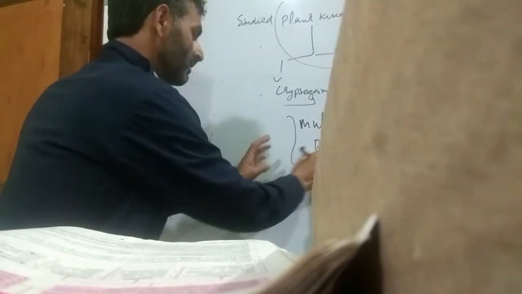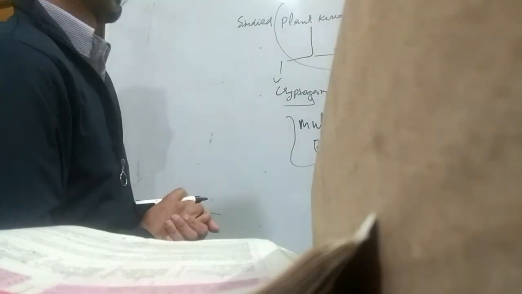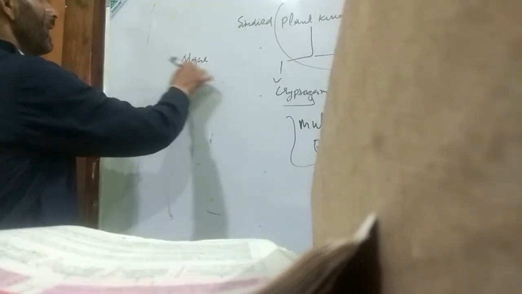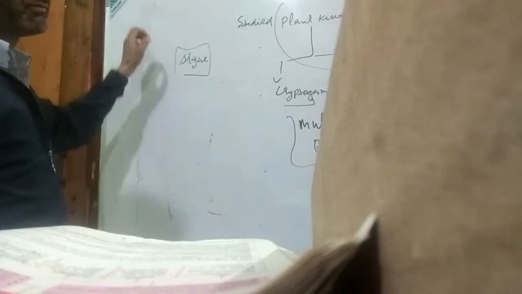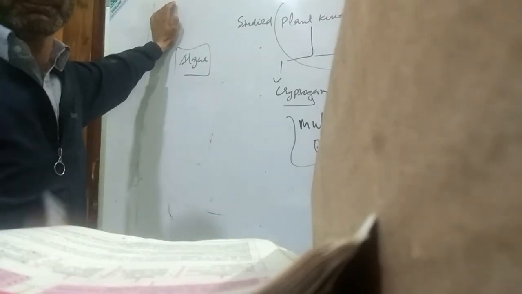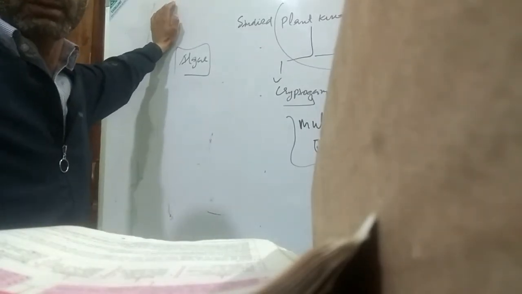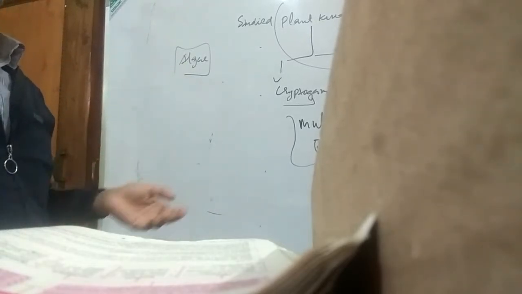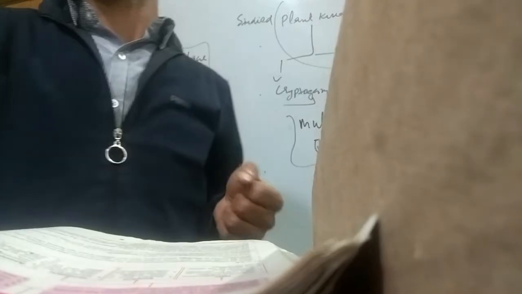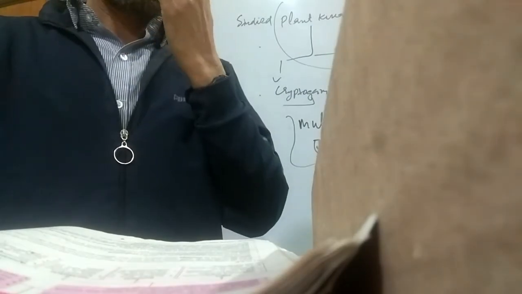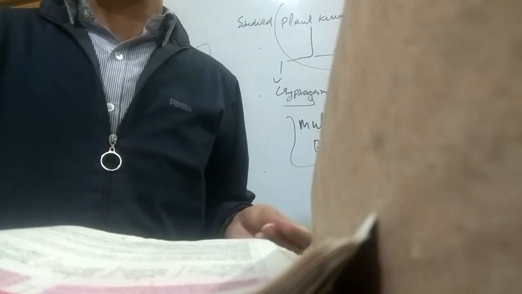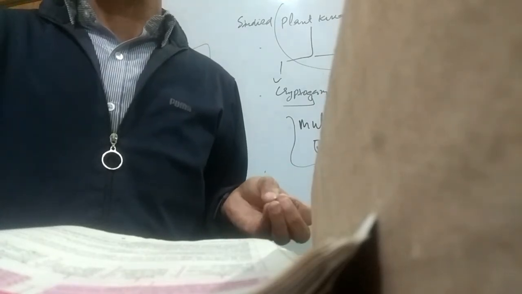Knowing this definition of plants and knowing algae, we have some algae which are unicellular. There are many examples of unicellular algae: Ulothrix, Chlamydomonas, Volvox.